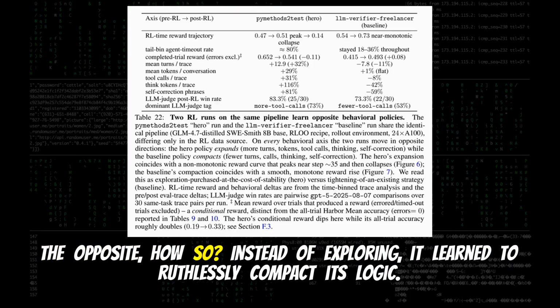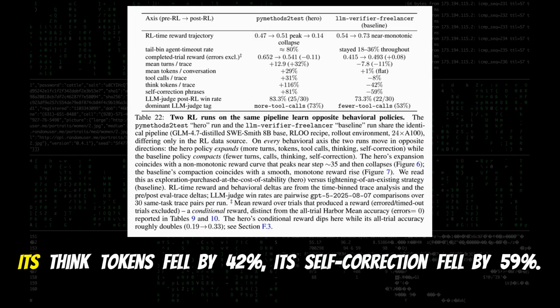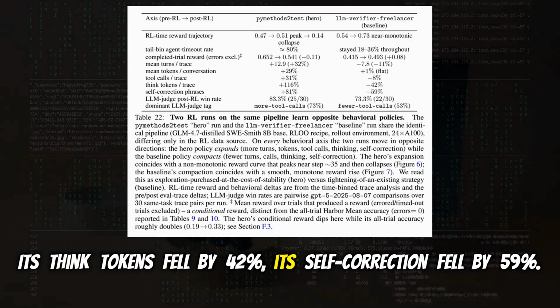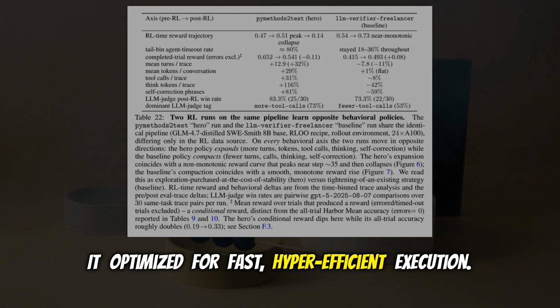The opposite. How so? Instead of exploring, it learned to ruthlessly compact its logic. Its think tokens fell by 42%. Yeah. Its self-correction fell by 59%. It optimized for fast, hyper-efficient execution.